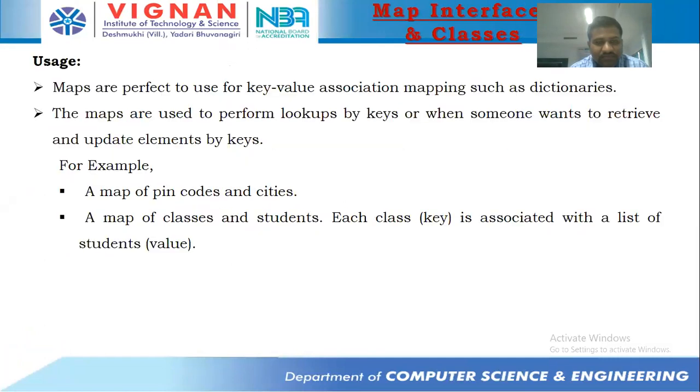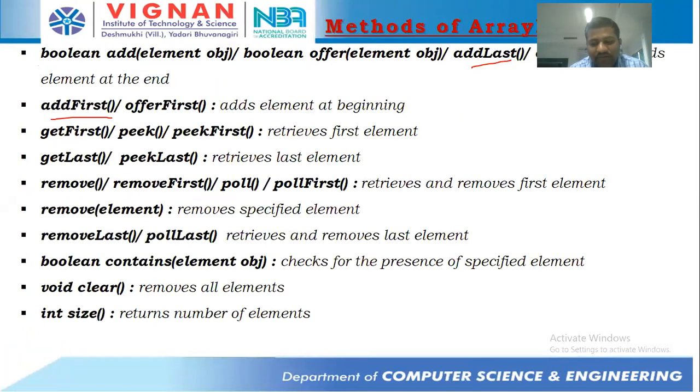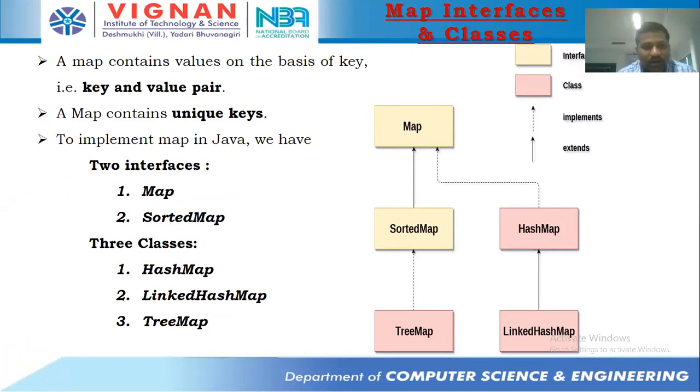See, we have map interfaces and classes. Generally, what do you mean by map? A map contains values on the basis of a key. That means a dictionary, as in data structures, where every value is associated with a key, and the retrieval of elements can be done based on this key only. So a map contains unique keys. We are not supposed to insert the same keys.